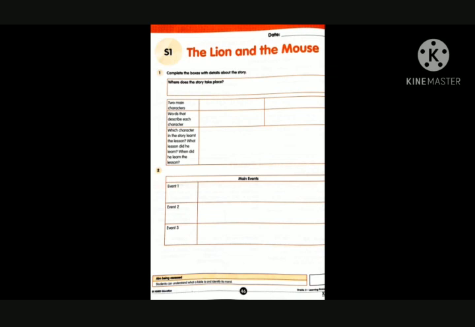And the main events of the story, as we discussed from the story, you want to write event 1, event 2, event 3, which you think are the main events. So what happened in the beginning is the first event, what happened in the middle comes the second event, and what happened at the ending comes the third event. Now complete them by reading the story once again and send the audio of your story just by reading.